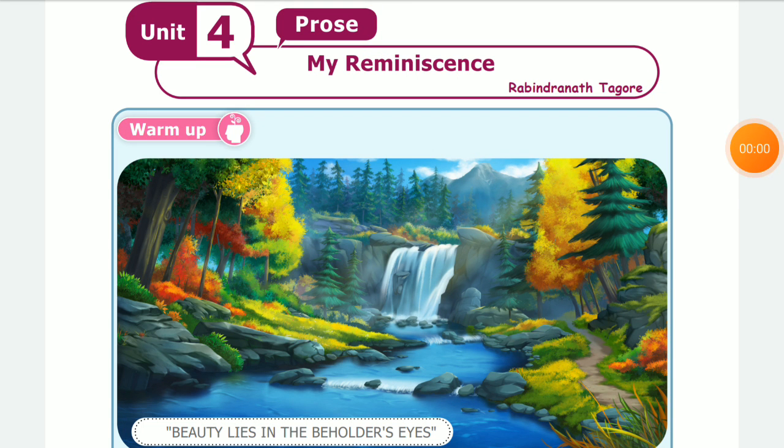Good morning, students. This is 8th Standard English, Unit 4 Prose. The name of the lesson is My Reminiscence. It was written by Rabindranath Tagore. Let's see the warm up activity.